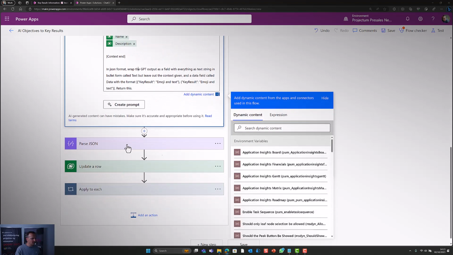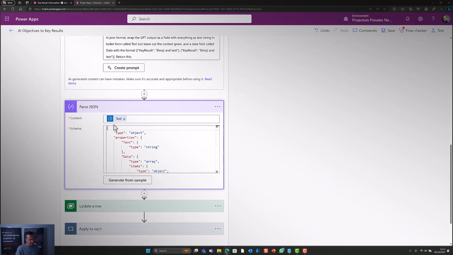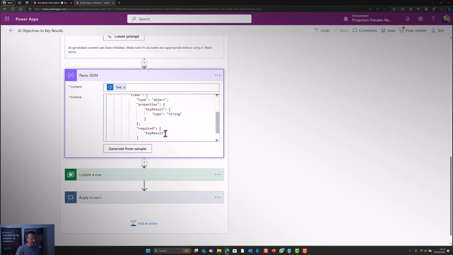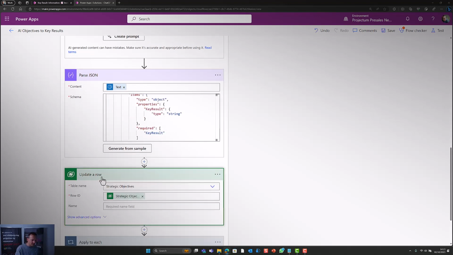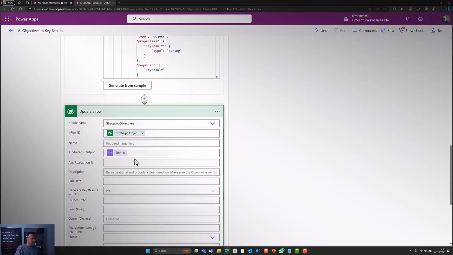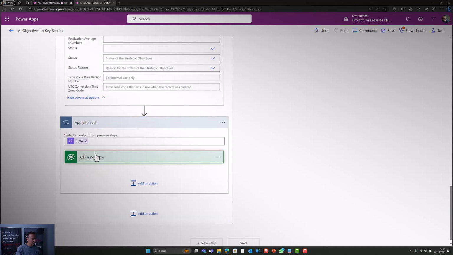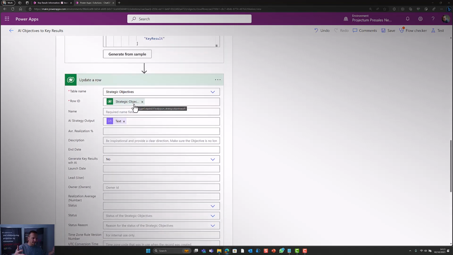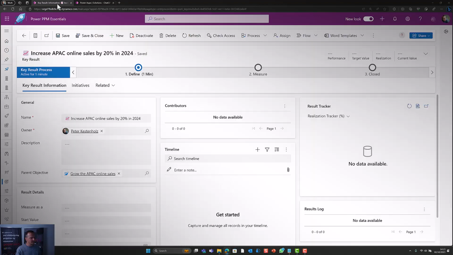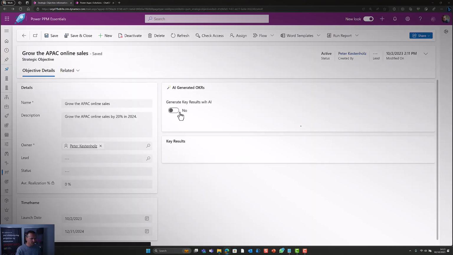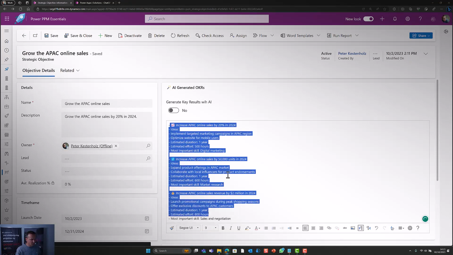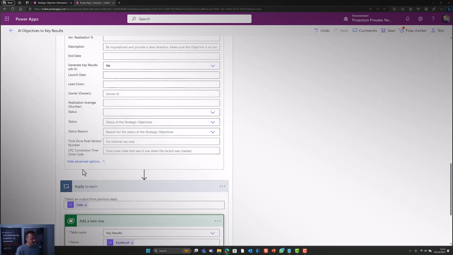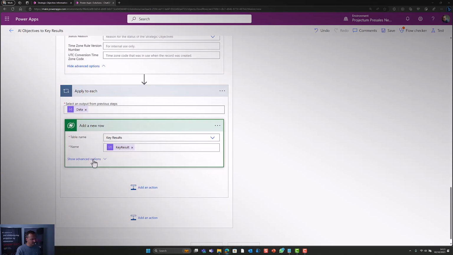And that is essentially what happens below here, that I take the JSON that is given from the ChatGPT function, and from here creating two buckets, so objectives and key results, so that I can pull out my key results down here, and for each of these create sort of a strategy output down here. There we go. So key results. So first I need to figure out what is the strategic objective where we are creating these things. And then we take the text that was given. So let's go back here to this view. From this text, we then take the key results. So that's the name here.